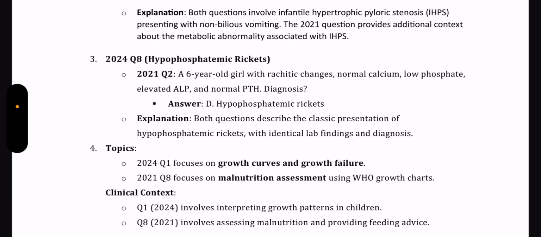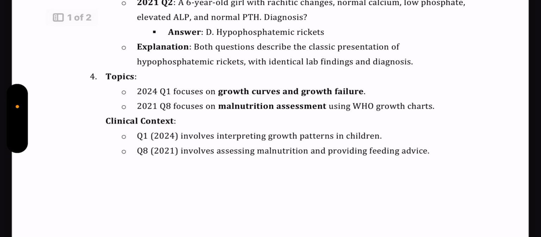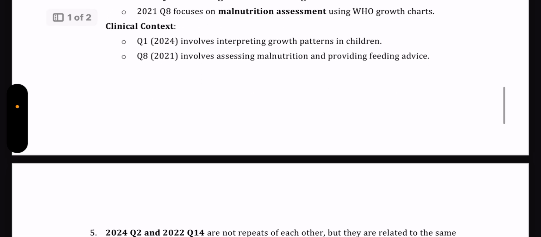So go through the World Health growth charts. Question number 1 of 2024 asked about growth pattern interpretation, whereas question number 8 in 2021 asked about malnutrition and feeding advice for the child.